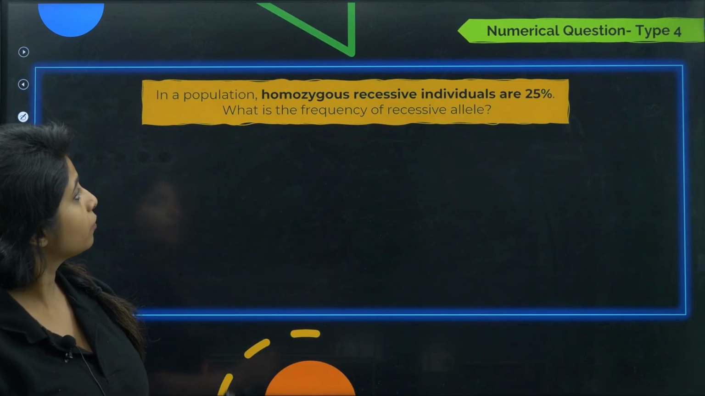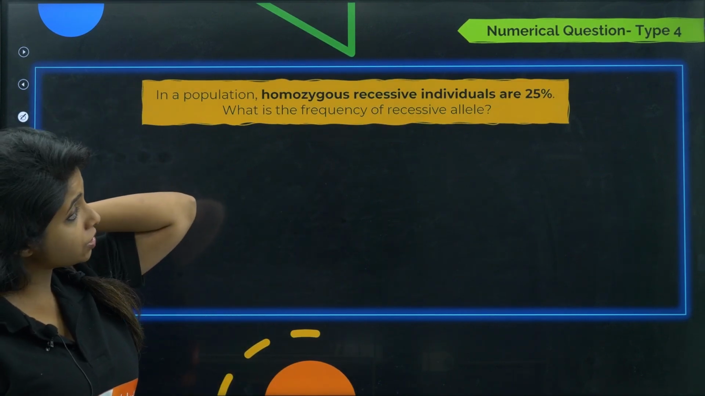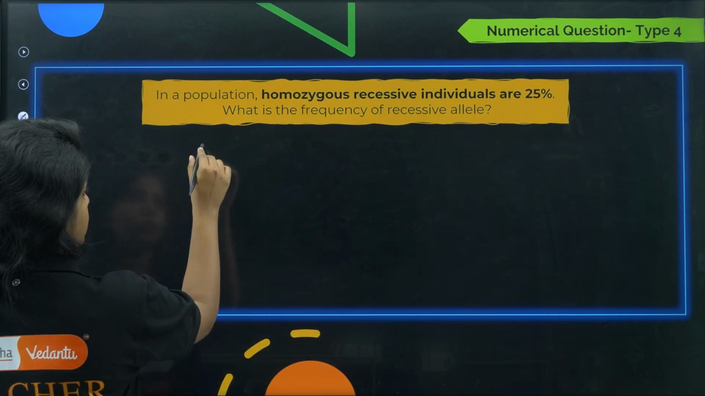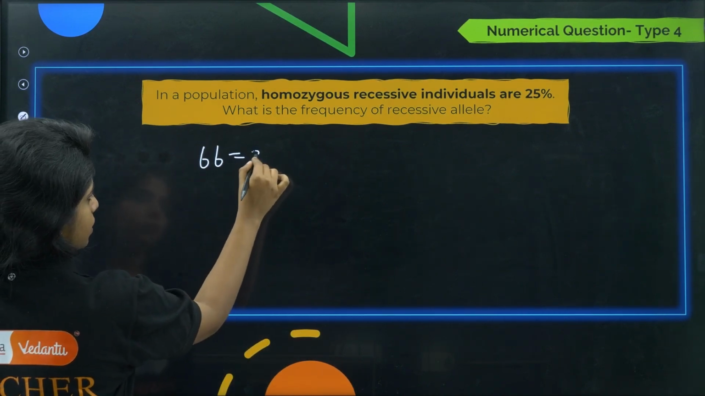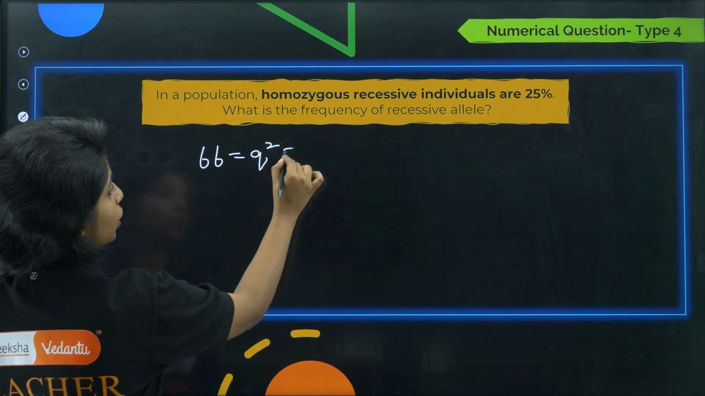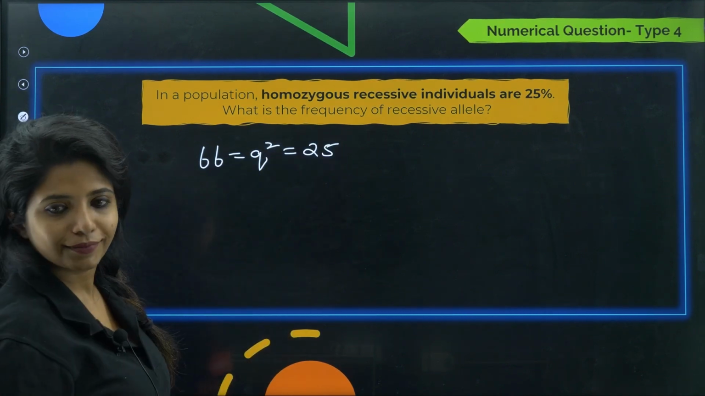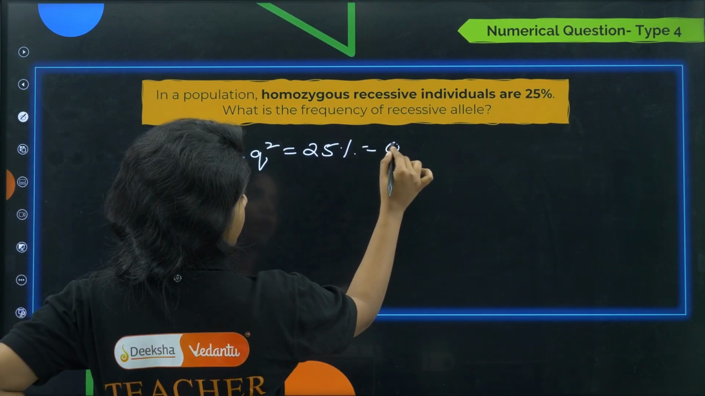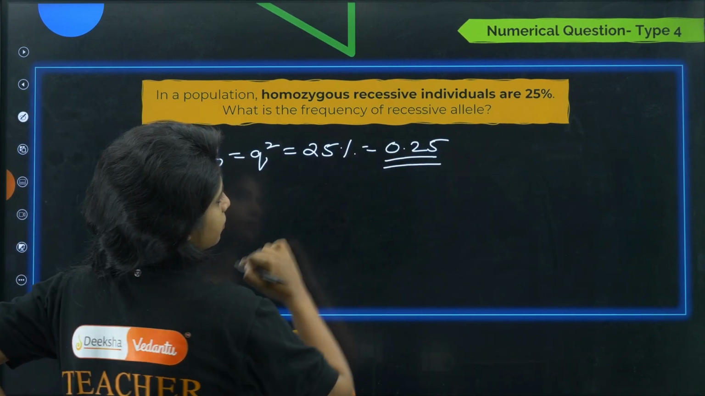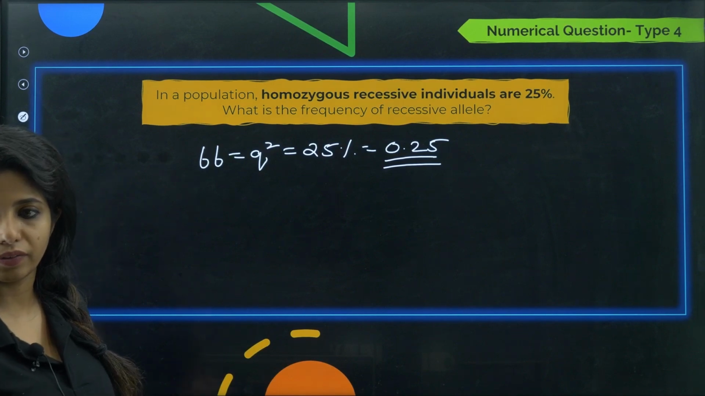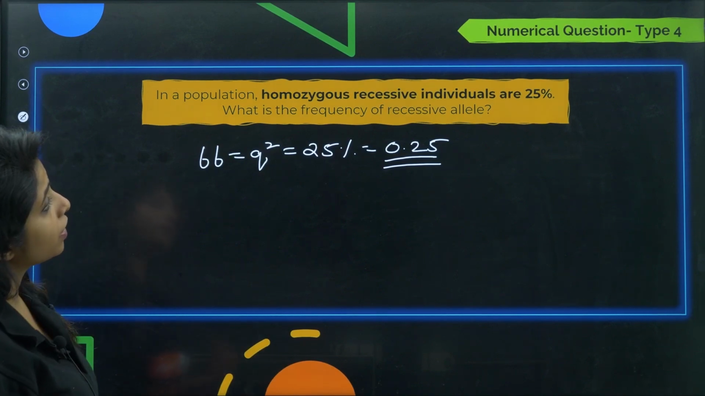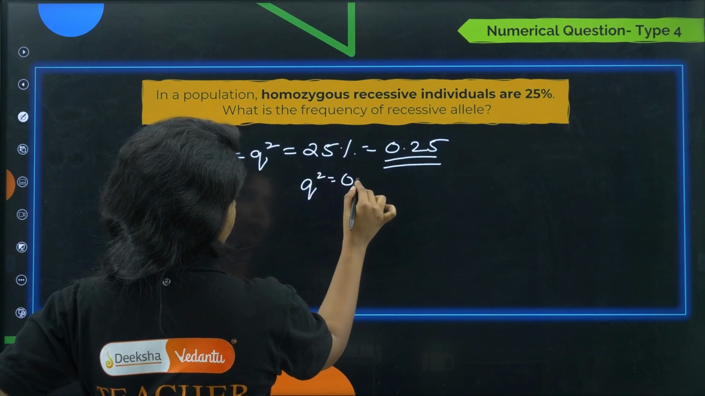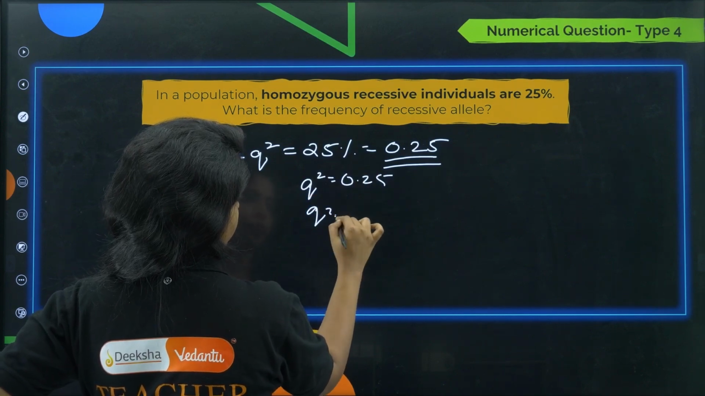Now, one more type of question. In a population, homozygous recessive individuals are 25%. That means if this is a percentage, I can calculate it in decimal. This is 0.25. Okay, q square is equal to 0.25. What is the frequency of the recessive allele? So if q square is 0.25, you take the square root, right?